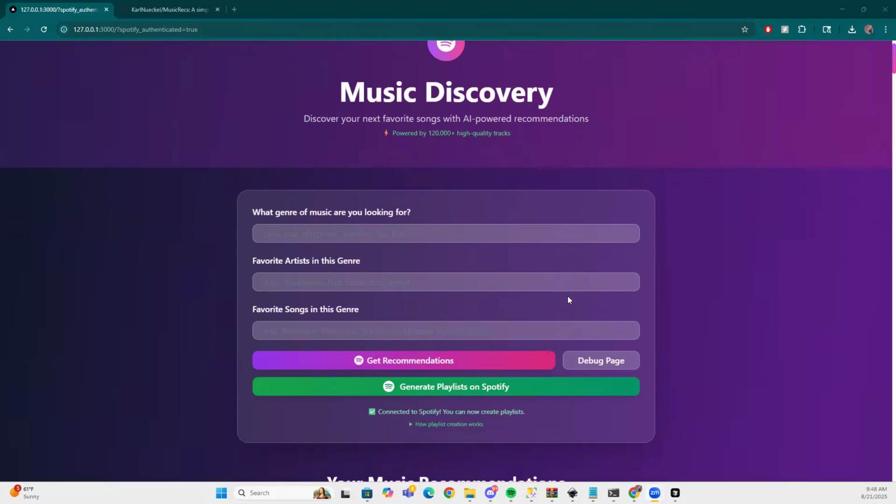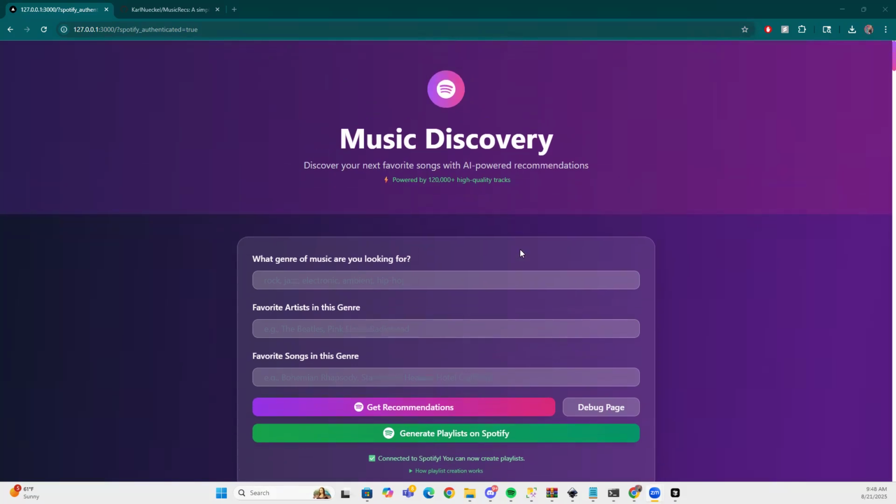Have you ever had one, two, maybe three songs that you've absolutely loved, but had a really hard time finding songs that are similar to it? Or maybe you have a particular genre that you really like, and you're just trying to find more songs within that specific genre. Well, that's what I'm trying to solve here with my app Music Discovery or MusicRecs.